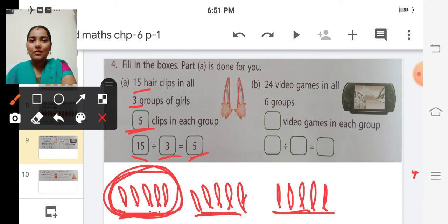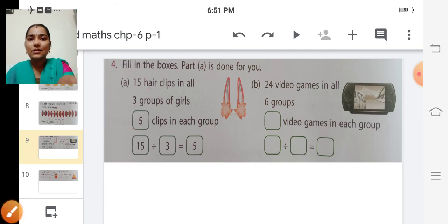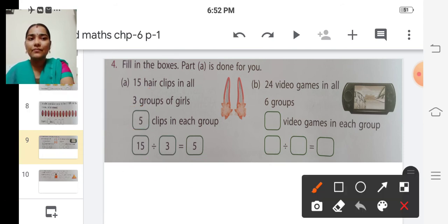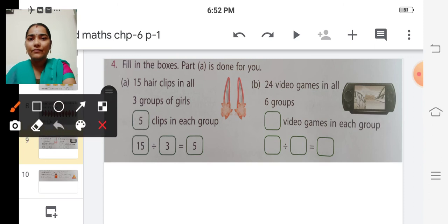Okay, so like this, shall we do the next problem? 4B. Yes, see, 24 video games in all, 6 groups. So we have 24 video games and we have to divide these 24 video games among 6 groups, isn't it?